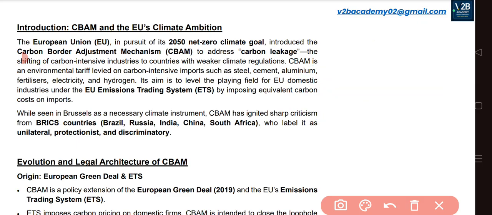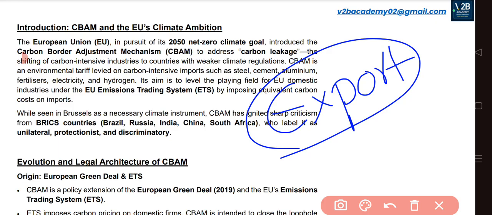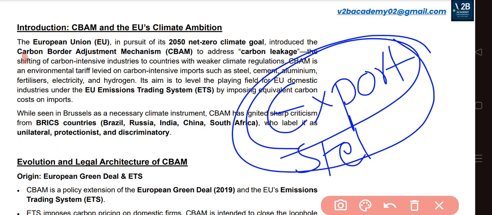For example, if India is exporting anything, for example steel or cement or aluminium, to the European Union, they'll impose a lot of tariffs on us because these industries in India have some kind of impact on the environment. We release a lot of carbon dioxide while producing these products. So this tariff is part of the CBAM mechanism. They are adjusting in order to address the carbon leakage into the environment.